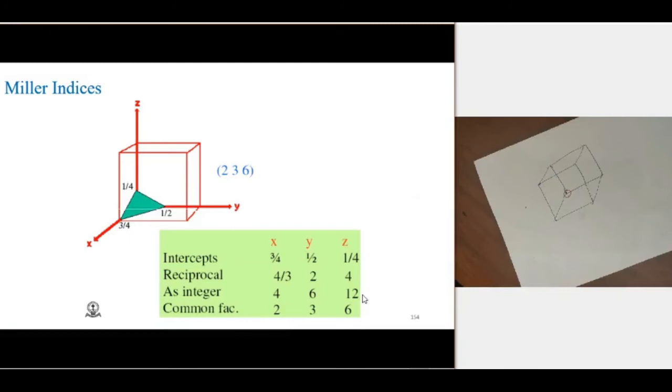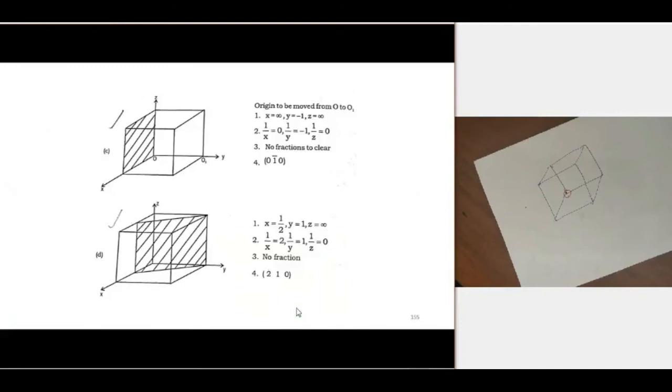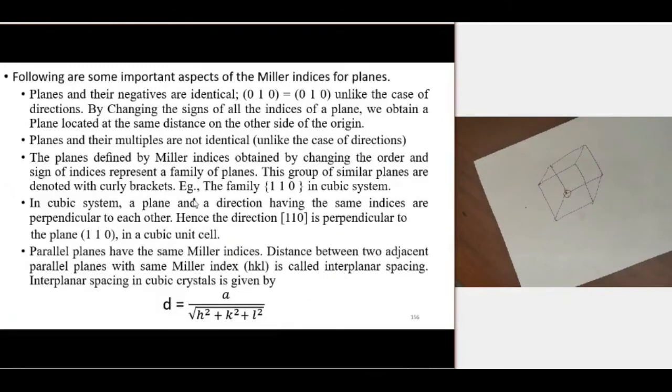Okay, so that is also important. The final value should be the smallest integers. 4, 6, 12 is not the smallest integers. We can divide 4, 6, 12 by 2, so 2, 3, 6. And here 2, 3, 6 we cannot divide by a common value. So this is the smallest integer set. And these are the different examples.